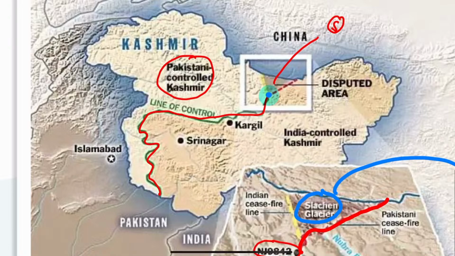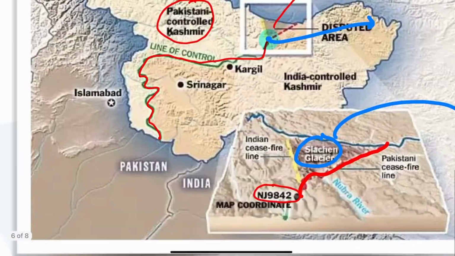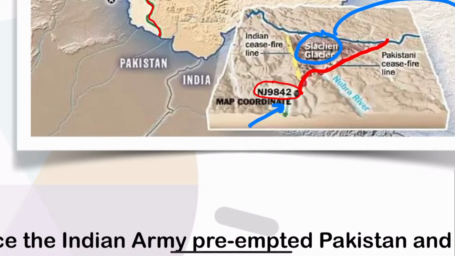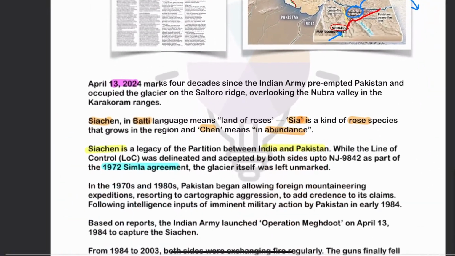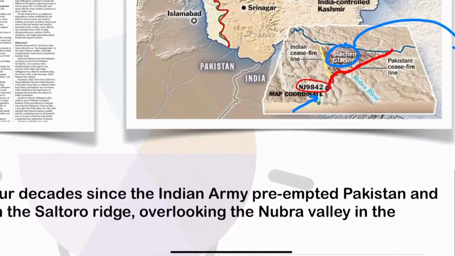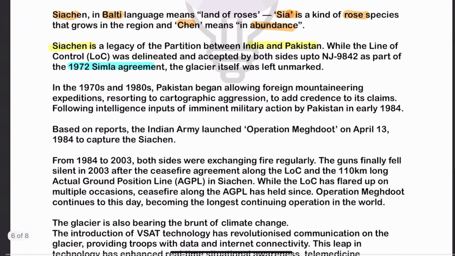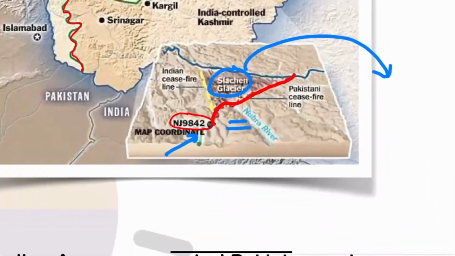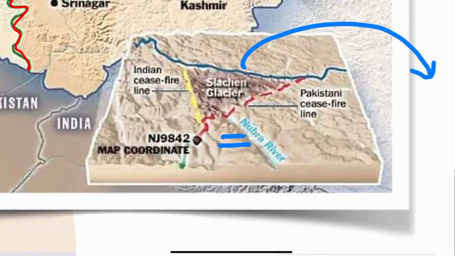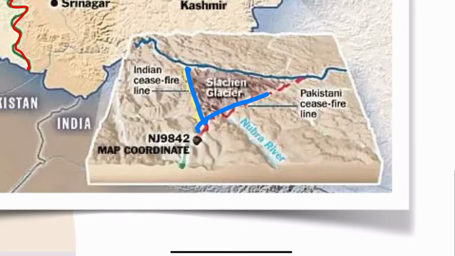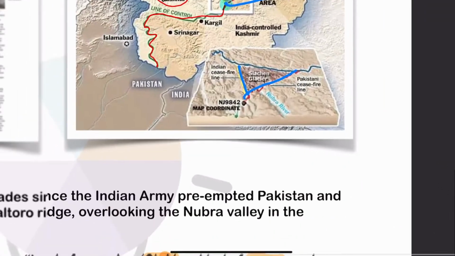We tried to demarcate the line of control, but it was demarcated only till NJ9842. Beyond NJ9842, demarcation was not done in the Shimla Agreement, so the glacier was unmarked. And because of that, this different interpretation came with respect to the line of ceasefire.